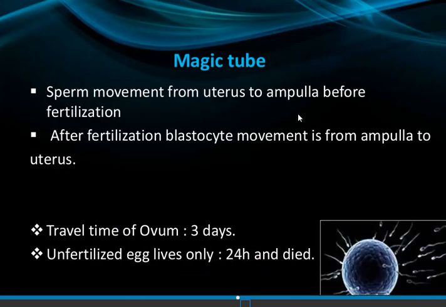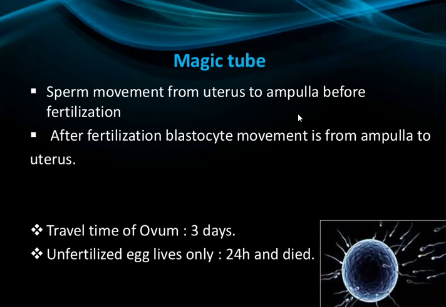It is a type of magic tube, because before fertilization the sperm move from the uterus to the ampulla, and after fertilization the blastocyst moves from the ampulla to the uterus. As for the travel timing, the ovum can survive for 3 days after release.